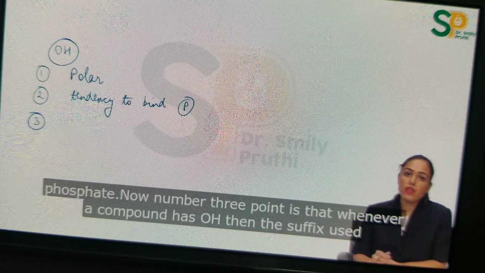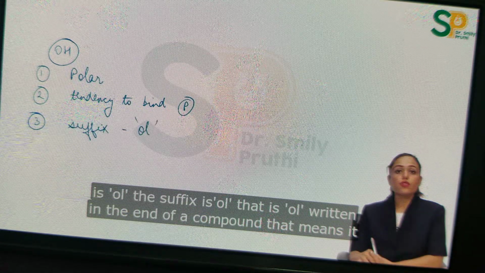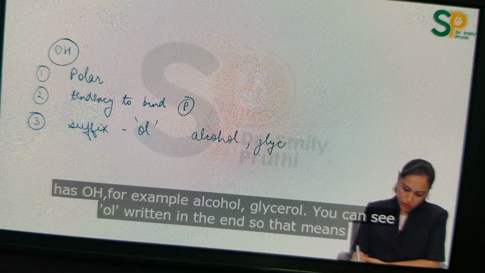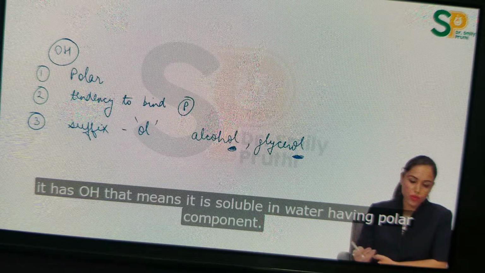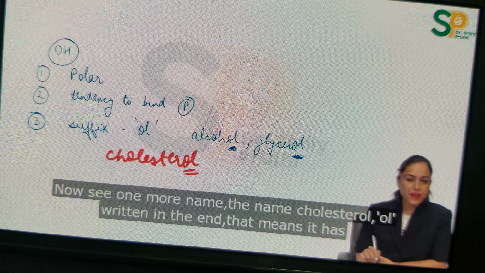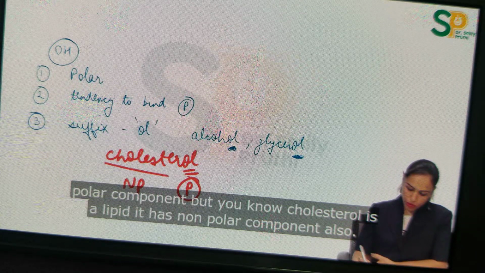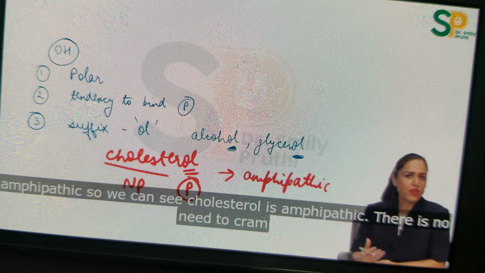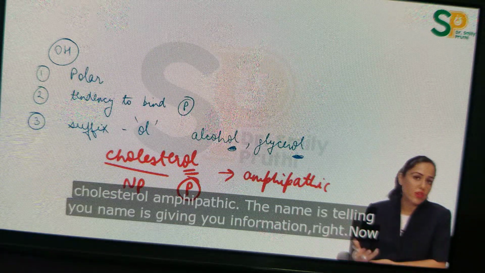Now number 3 point is that whenever a compound has OH, then the suffix used is ol. The suffix is ol. That is ol written in the end of the compound. That means it has OH. For example, alcohol, glycerol. You can see ol written in the end. That means it has OH. That means it is soluble in water, having polar component. Now see one more name. The name cholesterol. Ol written in the end. That means it has polar component. But you know cholesterol is a lipid. It has non-polar component also. So any compound which is having both polar and non-polar component, that is known as amphipathic. So we can say cholesterol is amphipathic. There is no need to cram cholesterol amphipathic. The name is telling you, the name is giving you information, right?